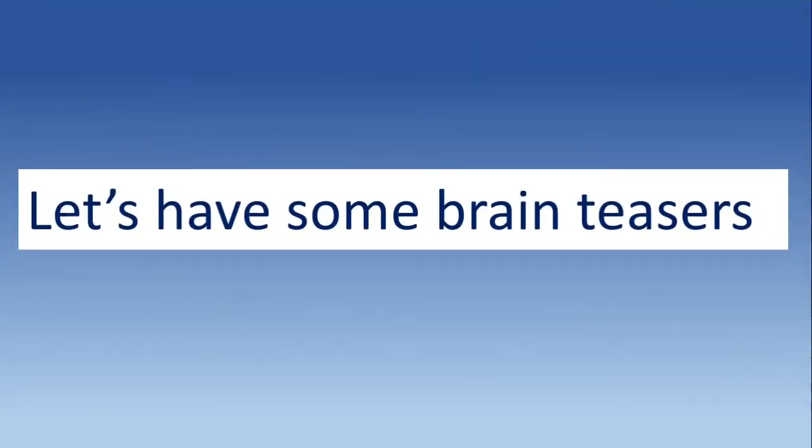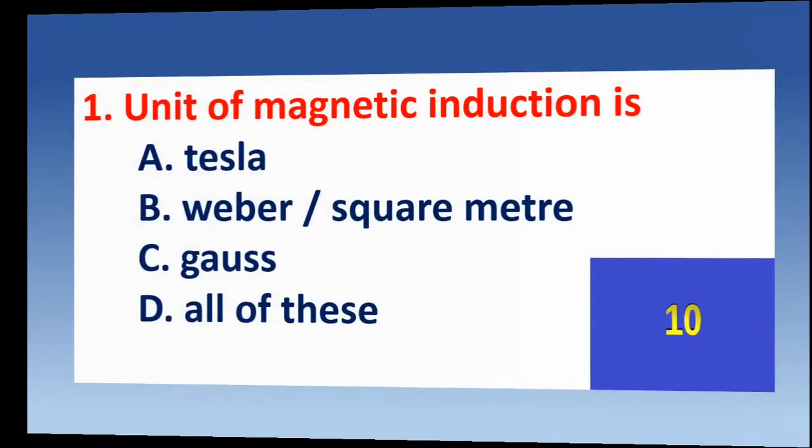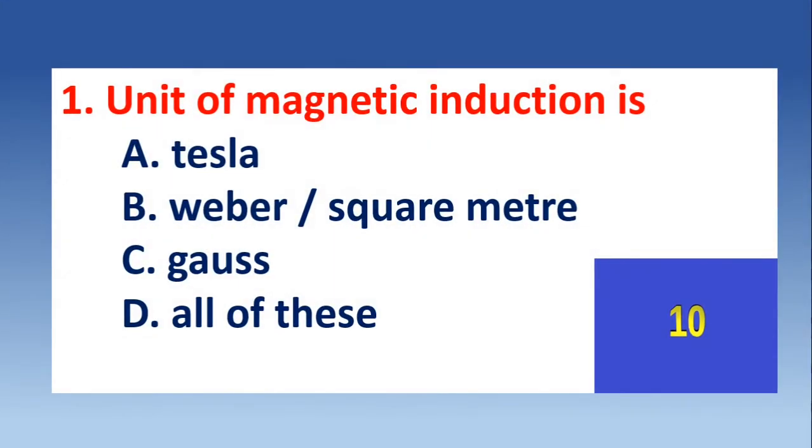Let's have some brain teasers. In this section, there are 5 multiple choice questions, that is MCQs. Each MCQ has 4 options A, B, C, D, and you have to choose the correct option within 10 seconds. That is a time interval of 10 seconds for each question. So let's start. Question number 1.